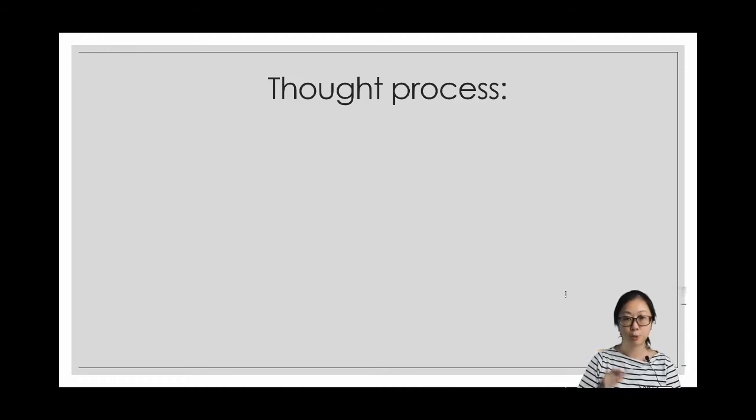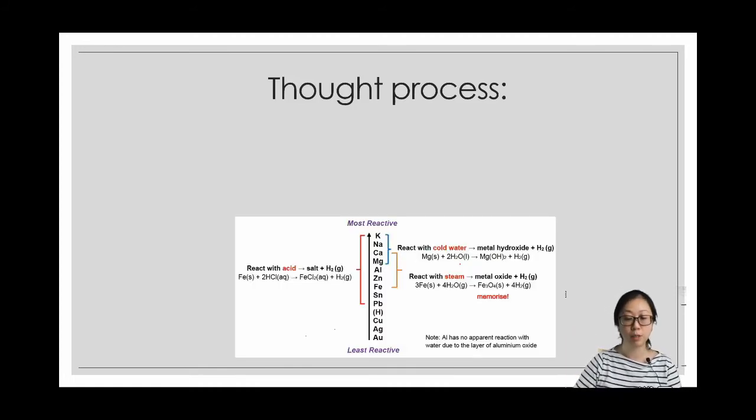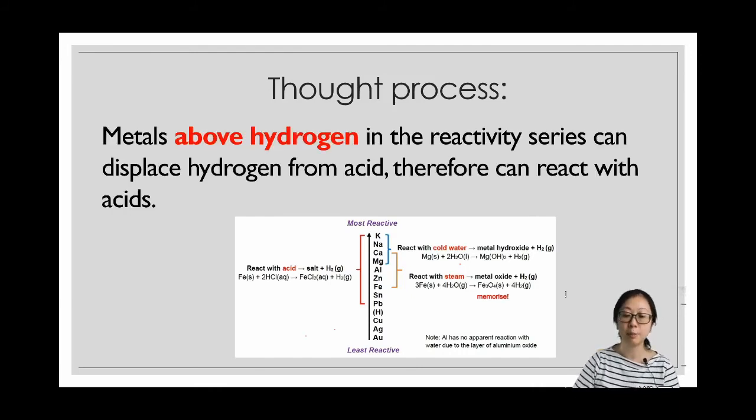My thought process for this question would be to focus on why lead can react with an acid. We have learned before from our metals chapter this very important concept: metals above hydrogen in the reactivity series can displace hydrogen from acid, therefore can react with acids.